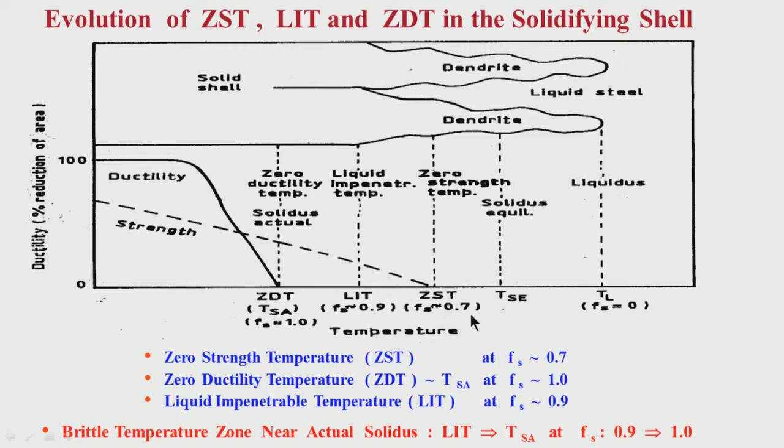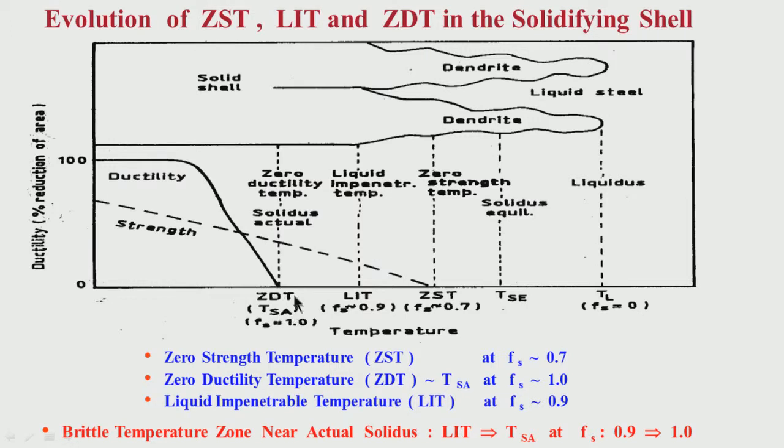at which the solid fraction is 0.7 or 0.75. So here strength is developing. Less than that, there is 0 strength. So at this temperature region between ZDT and ZST, that means between solid fraction of 0.7 to solid fraction of 1, what is the situation? The strand has strength, but the strand does not have ductility. Ductility is starting to develop only at the completion of solidification at ZDT temperature, that means at TSA temperature, actual solidus temperature.